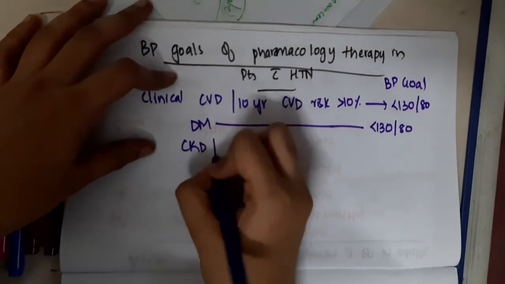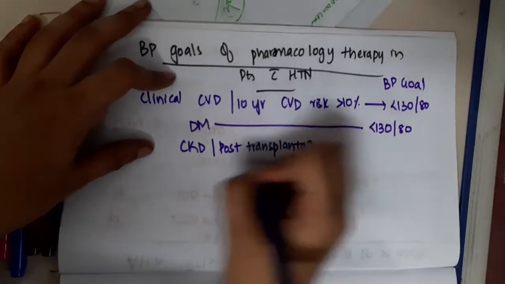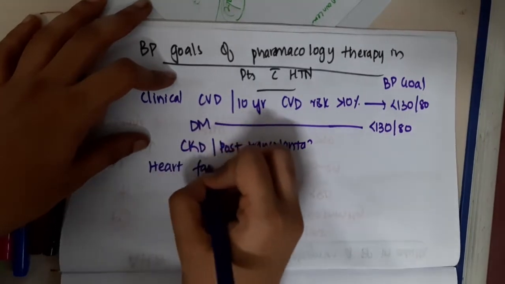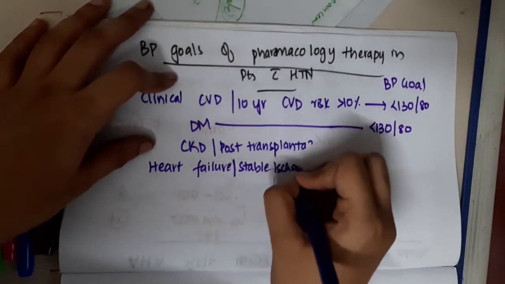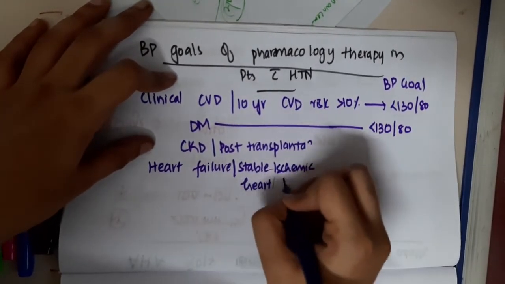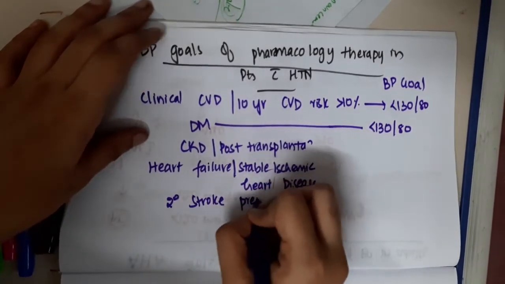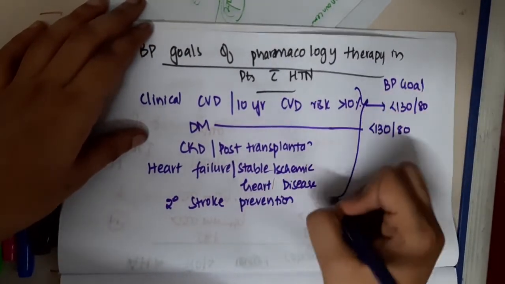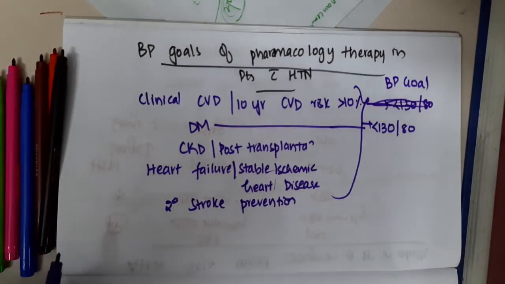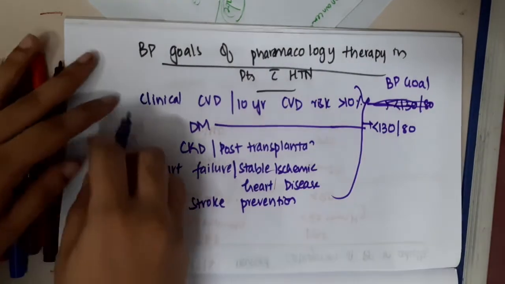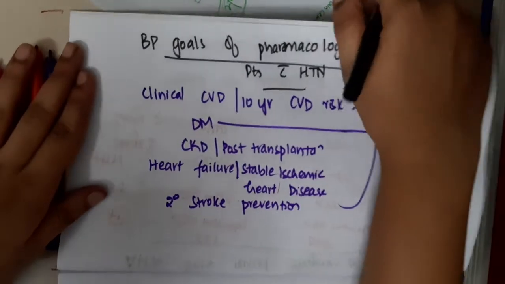If he has chronic kidney disease or post transplantation, or if the patient has heart failure or stable ischemic heart disease, or if the patient has secondary stroke prevention, in all these cases the patient should have a BP goal of less than 130/80. Now I will write all the criteria again in elderly and adults in different diseases.